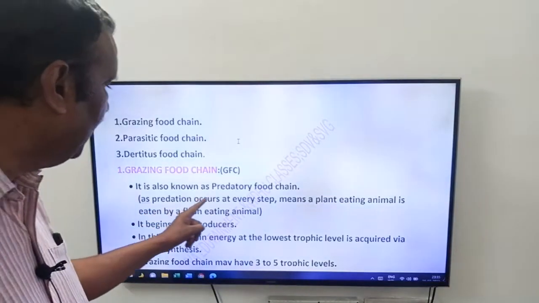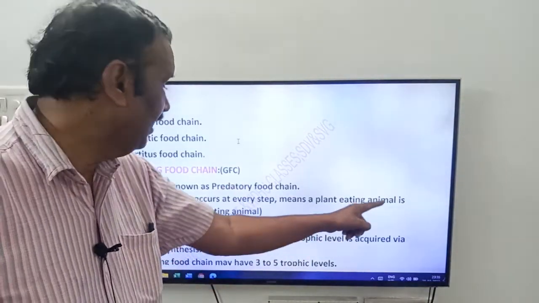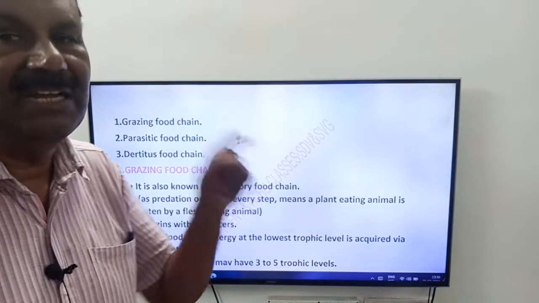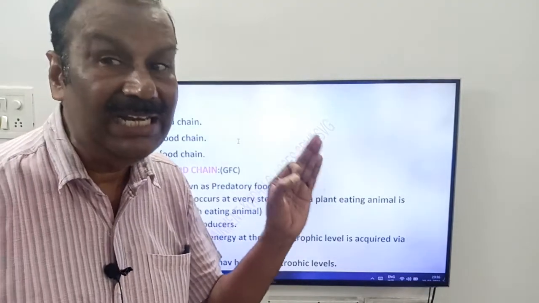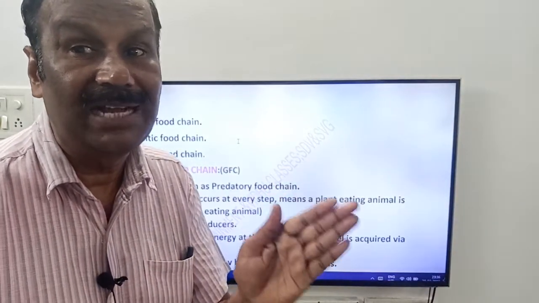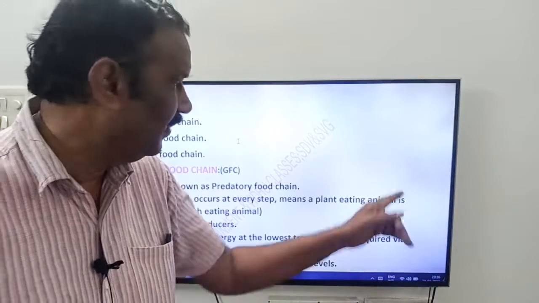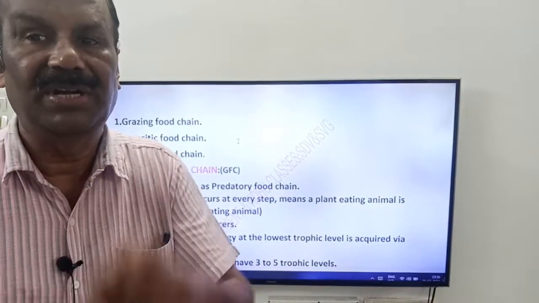Predation occurs at every step, meaning a plant eating animal is eaten by a flesh eating animal. The plant eating animal present in the second trophic level is eaten by a flesh eating animal, which is present in the third trophic level.